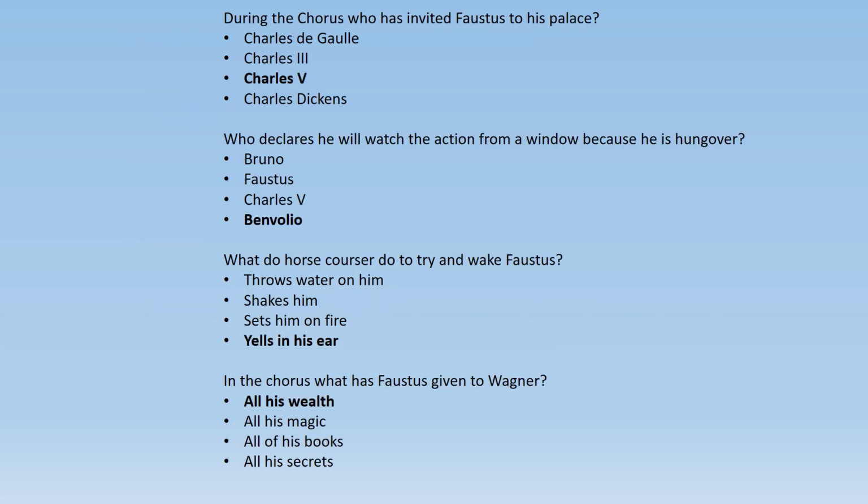During the chorus, who has invited Faustus to his palace? Charles de Gaulle, Charles III, Charles V, Charles Dickens. So Charles V has invited Faustus to his palace. Who declares he will watch the action from a window because he is hungover? Bruno, Faustus, Charles V, Benvolio. So it was Benvolio, that is the knight. What do the horse-courser do to try and wake Faustus? He yells in his ear. If you remember, he yells in Faustus' ear to wake him. In the chorus, what has Faustus given to Wagner? All his wealth.